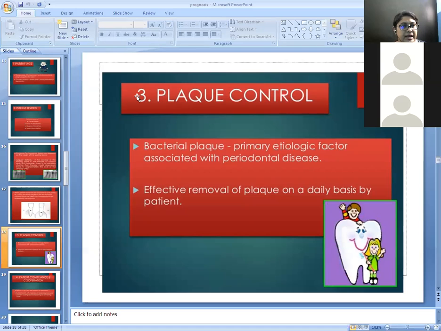So basically, there are two types of plaque control. First one is mechanical plaque control and second one is chemical plaque control. By these methods, you have to control the plaque, which determines the prognosis. In chemical plaque control, various liquids are used, for example, chlorhexidine mouthwash. And in mechanical plaque control, interdental tools, brushes, and various sonic and ultrasonic brushes are also used for plaque control.